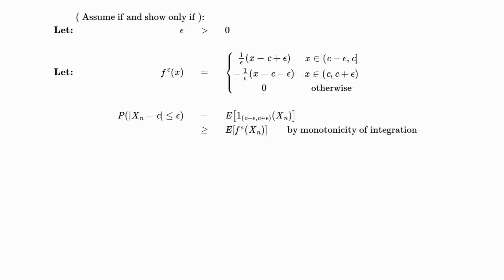But that is greater than or equal to E of f epsilon of Xn by monotonicity of integration. Now since f epsilon is a continuous bounded function, that converges to E of f epsilon of c by the weak convergence. But f epsilon of c is 1 for every epsilon and is not random, so the expected value does nothing, and we're just left with 1, which is what we needed to show.